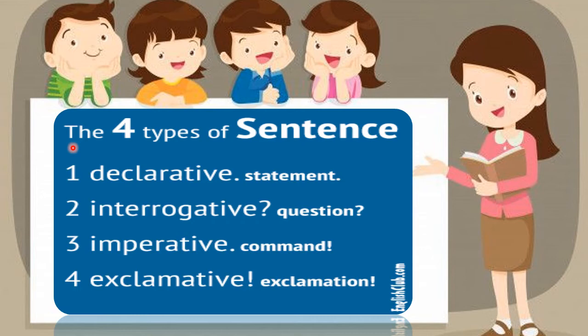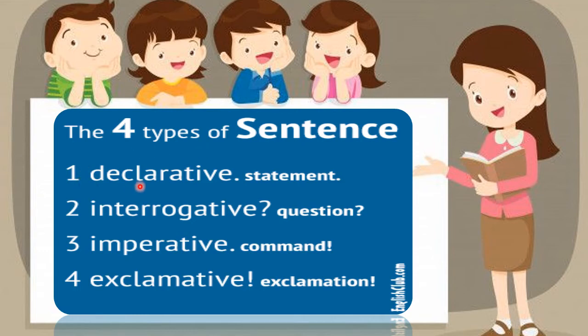What are they? According to their structure and according to their meaning. So today we are going to learn four types of sentence according to their meaning. Okay, let's check what are the four types of sentence here.